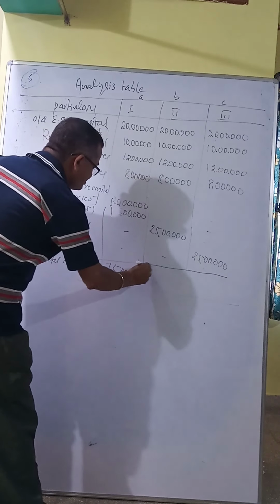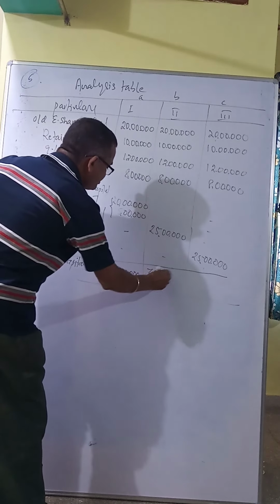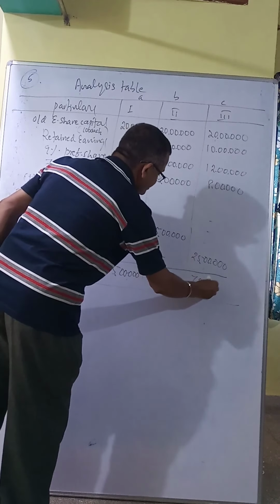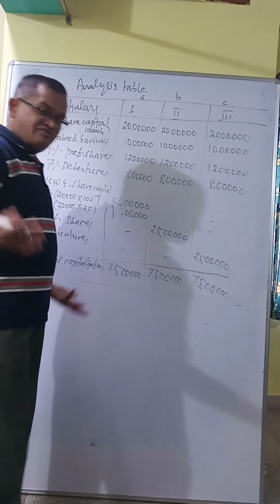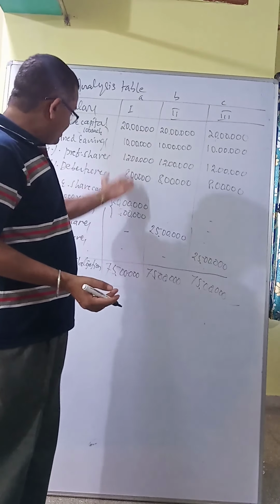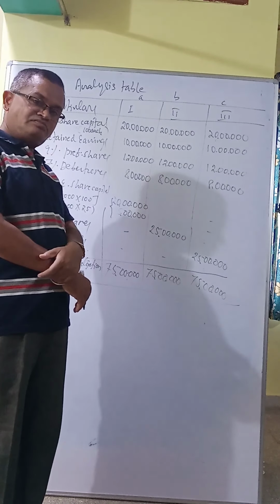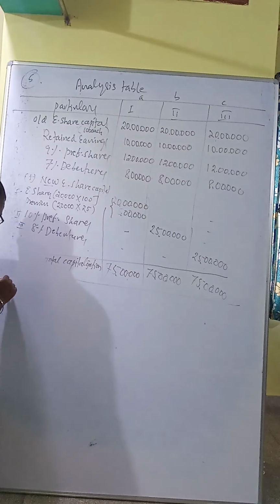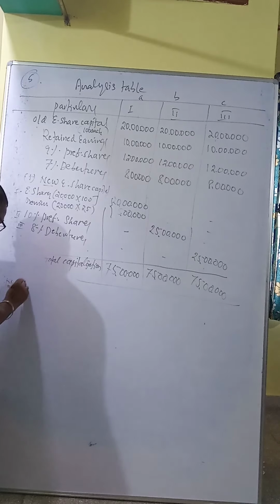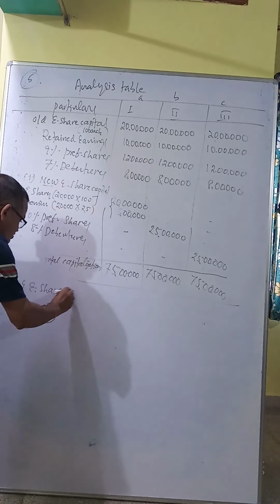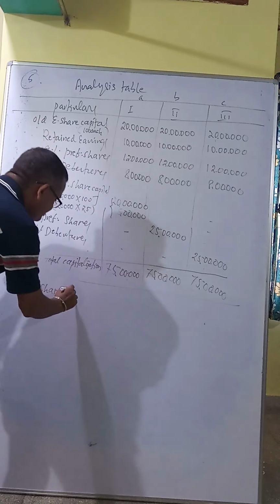Whatever is issued by the company should tally to 75 lakhs, old 50 plus new 25, total 75. Therefore, we want the number of equity shares. That is important for us.